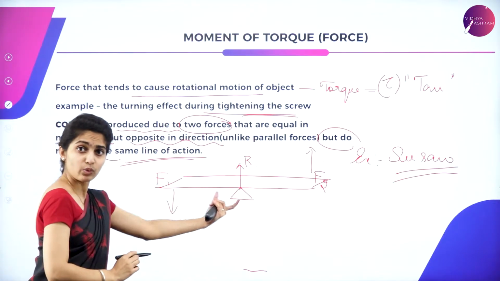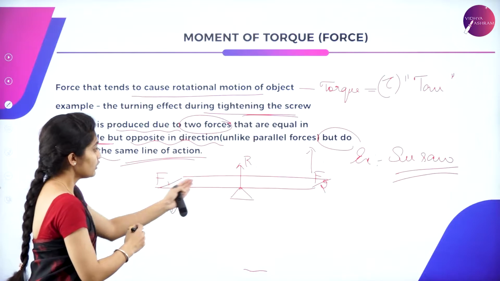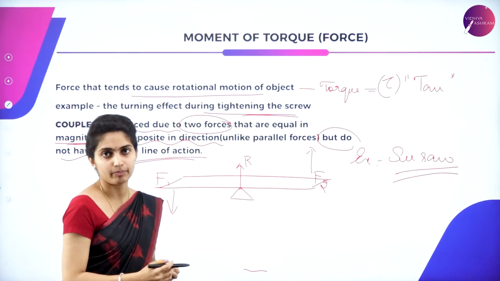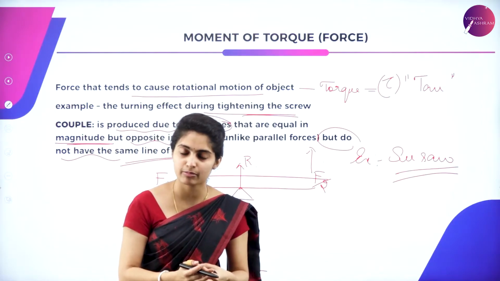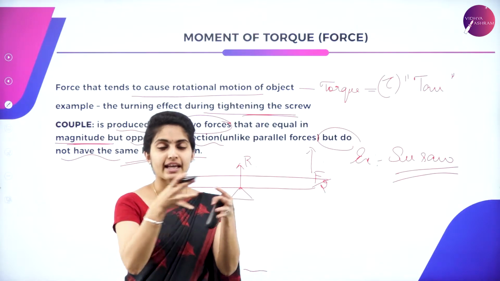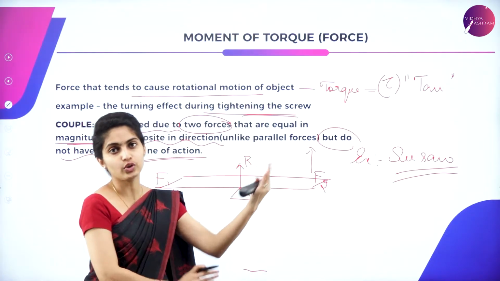So the value is the same, but it goes up and down just due to the forces which are applied at one end, that is by the effort arm. Okay, the load arm is different, the effort arm is different. The load arm is the arm in which the load is placed, and the effort arm is the arm wherein you're giving an effort in order to lift it up.